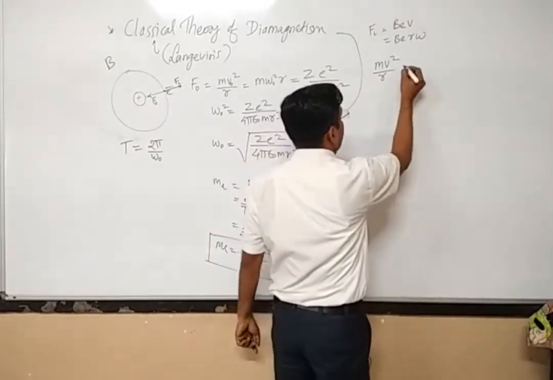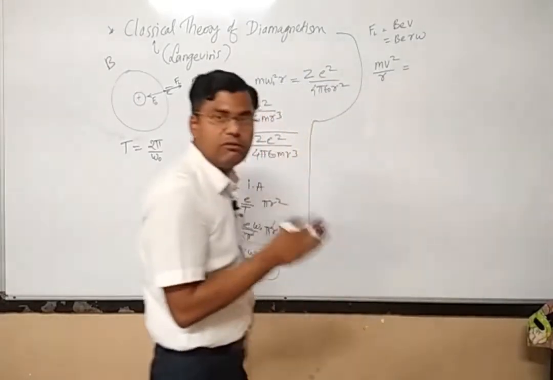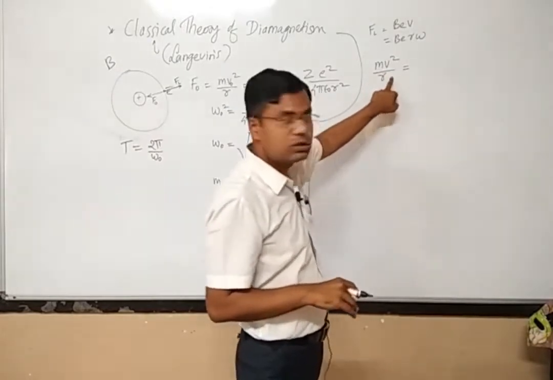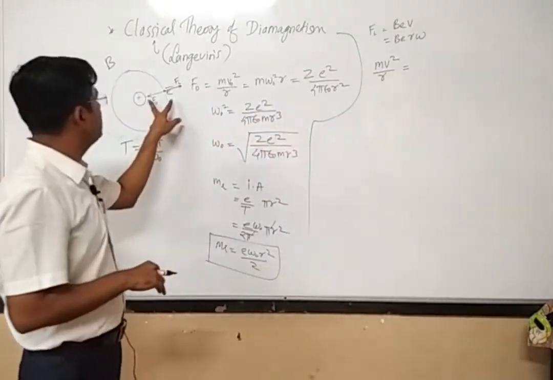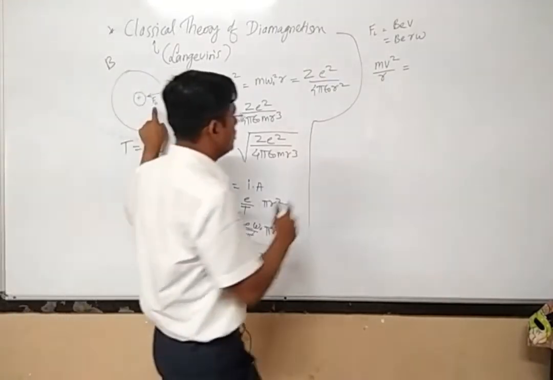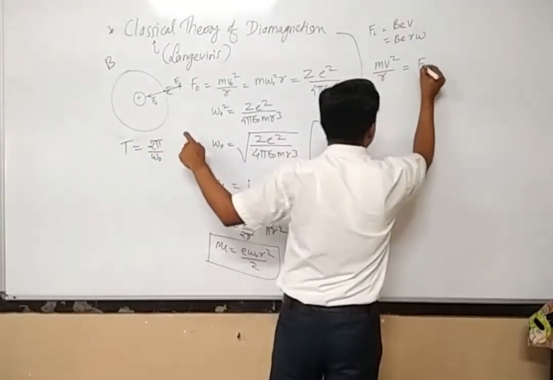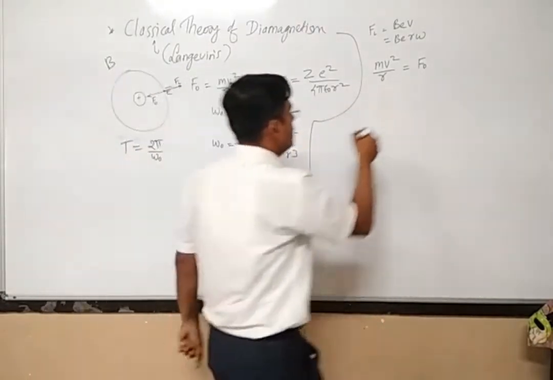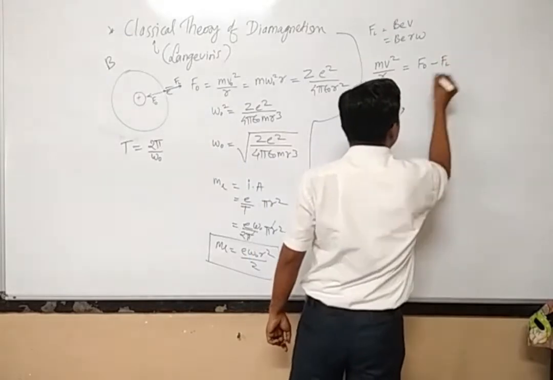So what should it be equal to? The new equation of motion will be there, and according to that, this centripetal force must be equal to the addition of these two forces. Now one force is F0 and another force is FL, but they are acting in opposite directions. So I have to take F0 minus FL.